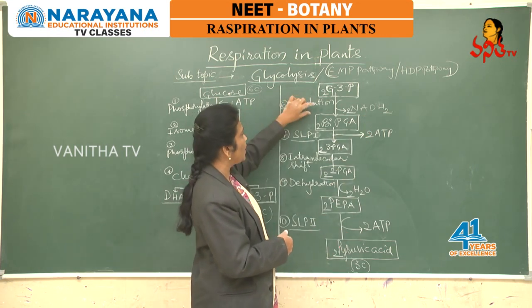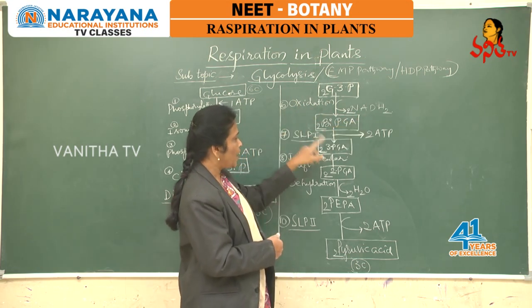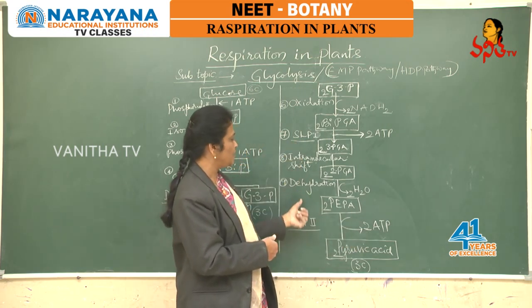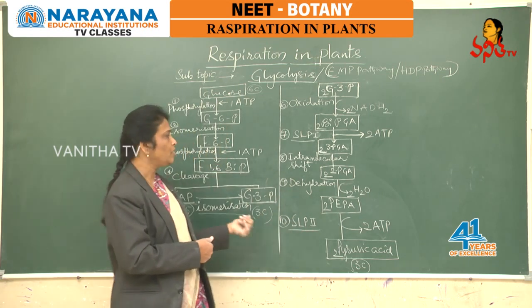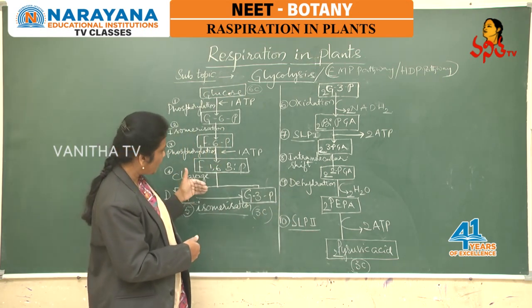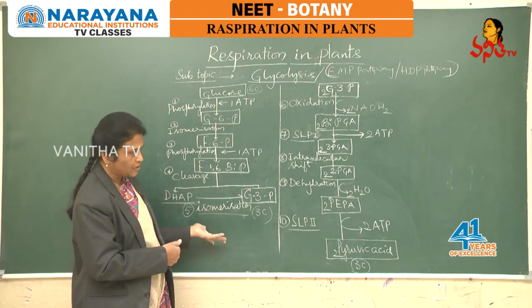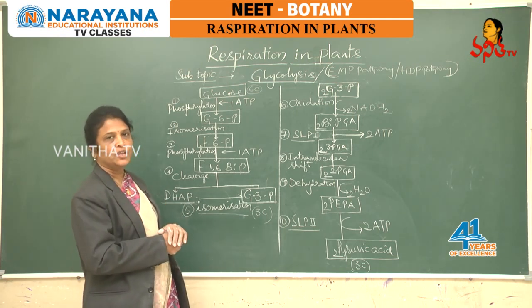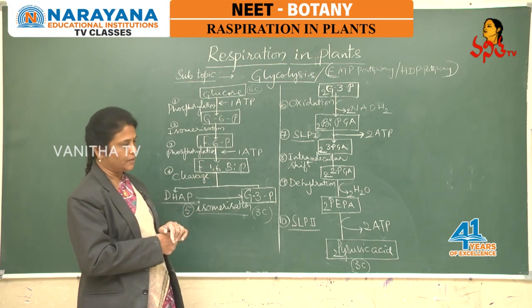For 1 glucose we consider 2 NADH formed during the oxidation step, and totally 4 ATP molecules synthesized during 2 SLP reactions, that is SLP1 and SLP2. That is about energetics. And as we verified, there is no evolution of carbon dioxide anywhere. During glycolysis there is no evolution of carbon dioxide and only one oxidation step is involved, and it